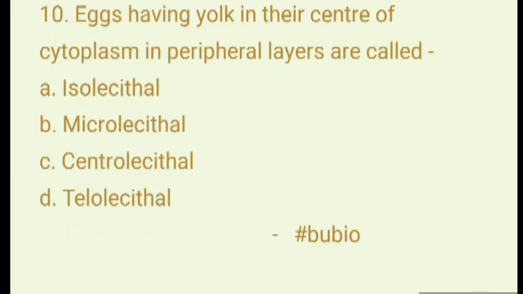And the last question, question number 10. Eggs having yolk in the center with cytoplasm in peripheral layers are called isolecithal, microlecithal, centrolecithal, or telolecithal. The answer is centrolecithal, because yolk is concentrated in the center of the ovum with cytoplasm surrounding it, as in the macrolecithal eggs of Arthropoda.